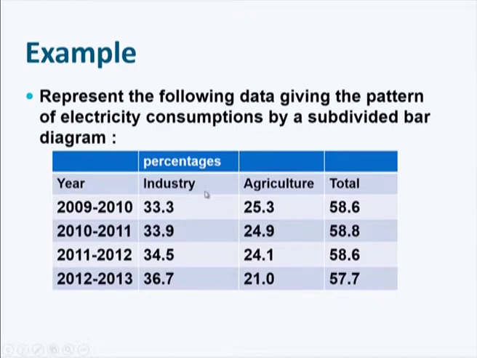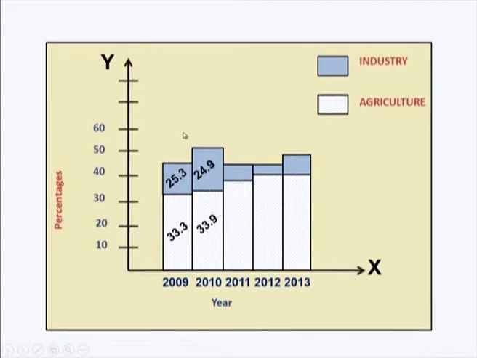For this you should consider the data by taking x axis and y axis as we have seen in the diagram. So you have a vertical axis and a horizontal axis. You take the year; here you are starting with 2009 to 13. You take 2009 as the first year, second 2010, third 2011, fourth 2012, fifth 2013. For each year you have to represent the data of industry and agriculture. We divide them into two components.